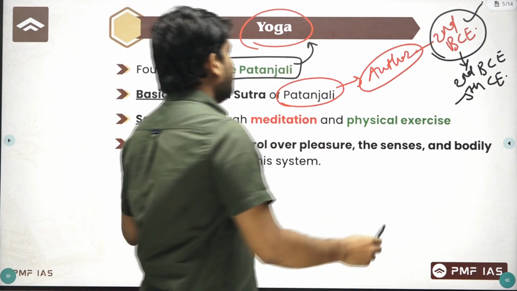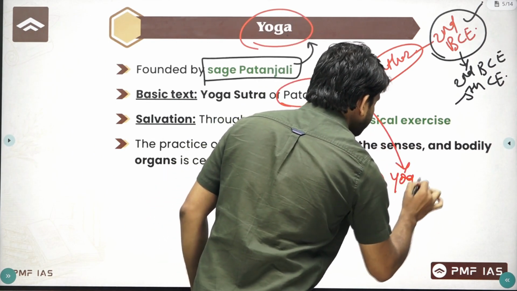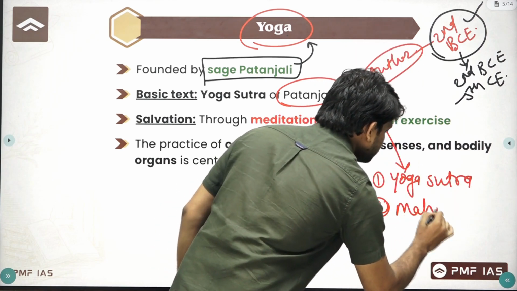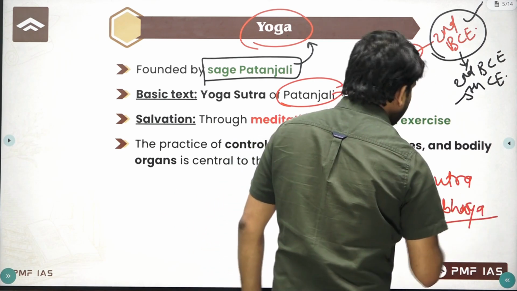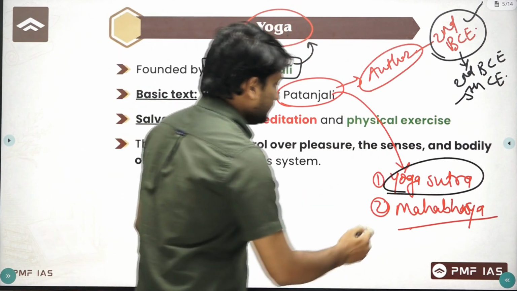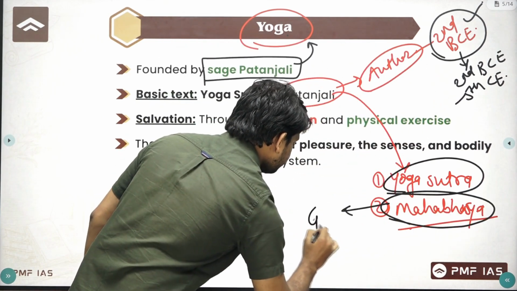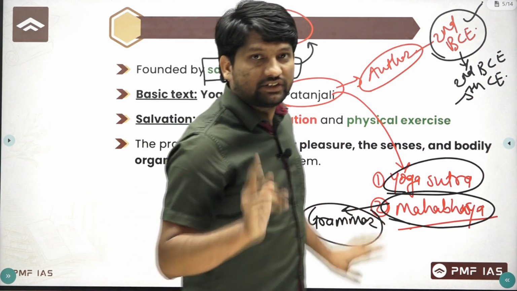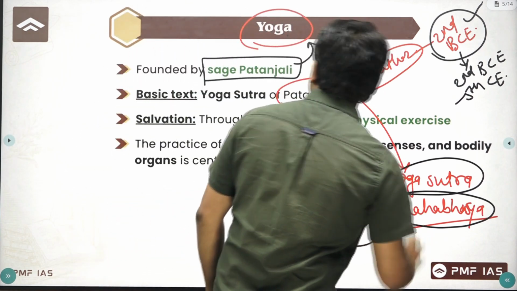Remember the two most important works of sage Patanjali. One is Yoga Sutra and the second is Mahabhashya. The Yoga Sutra talks about the basic yoga philosophy, and the Mahabhashya is a work of grammar, a commentary on Panini's Ashtadhyayi. Remember these two basic things: first is Yoga Sutra and second is Mahabhashya.